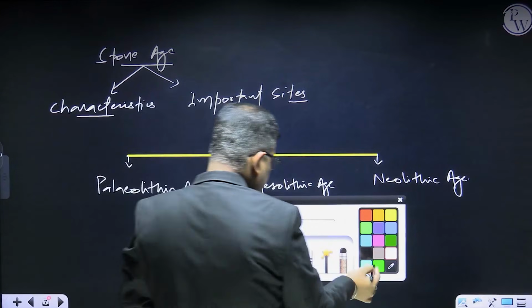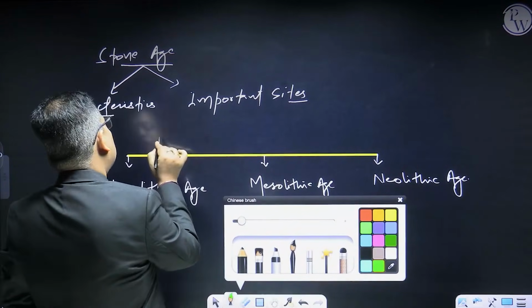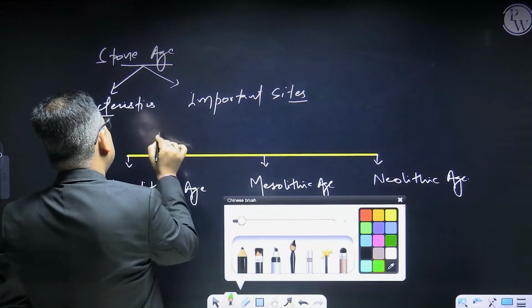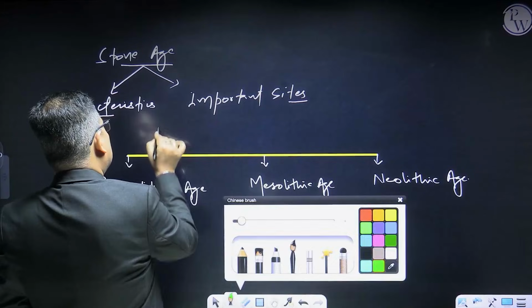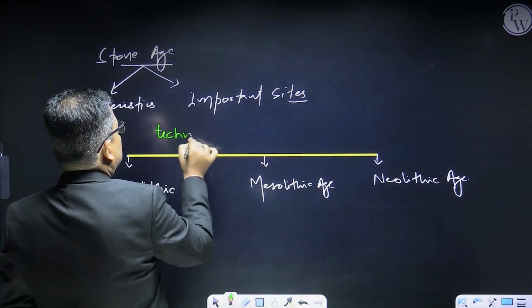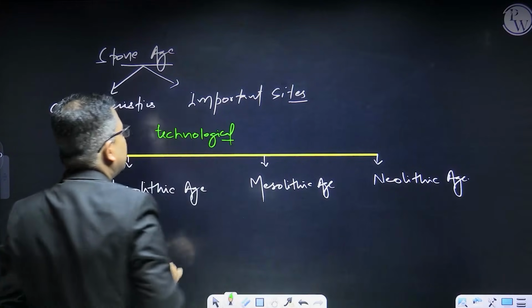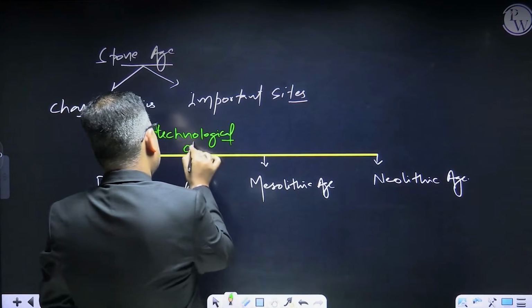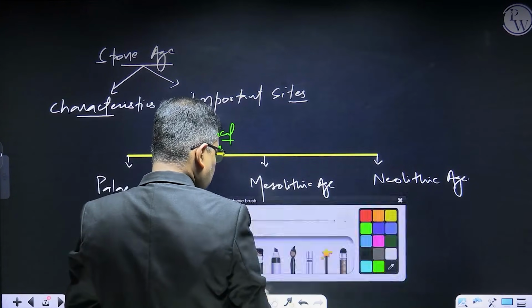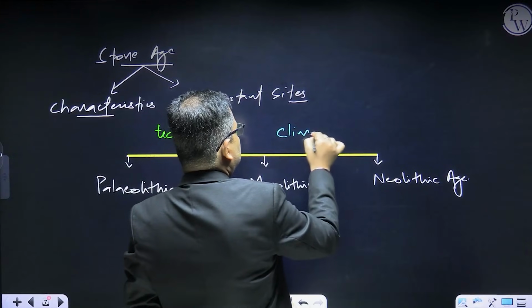One is technology, the type of technological changes, and the other one is climate change.